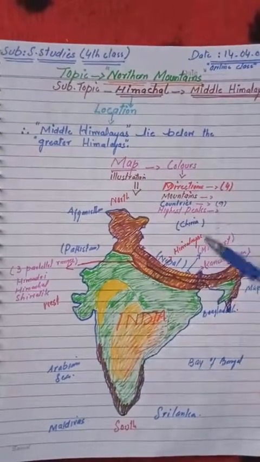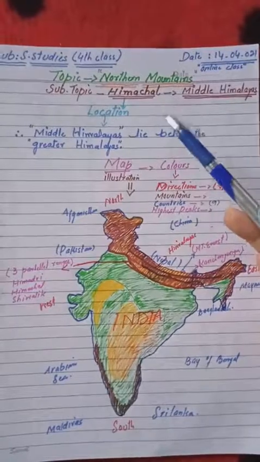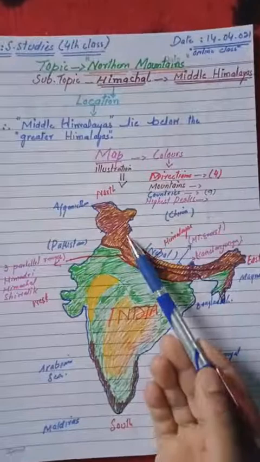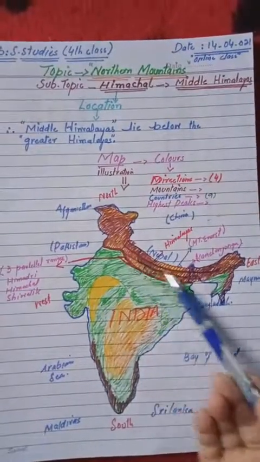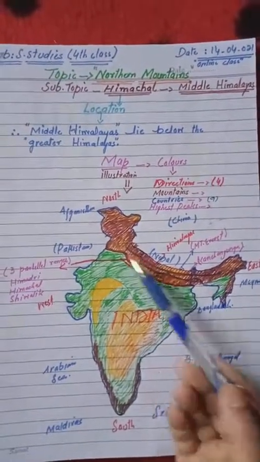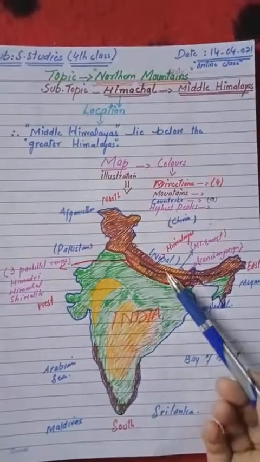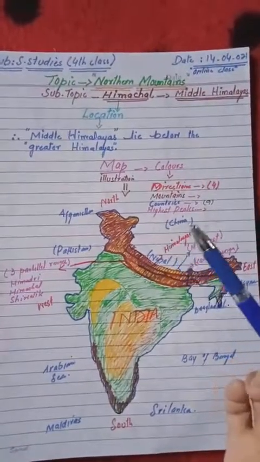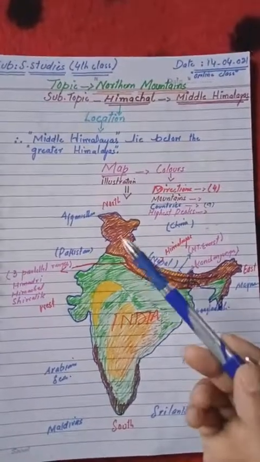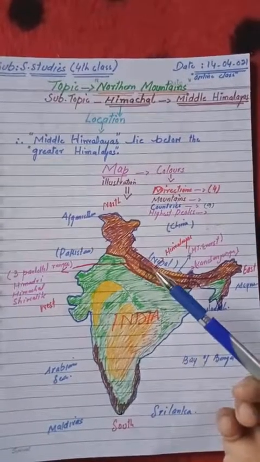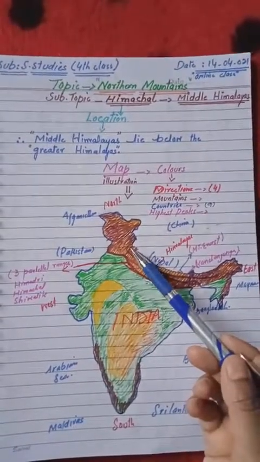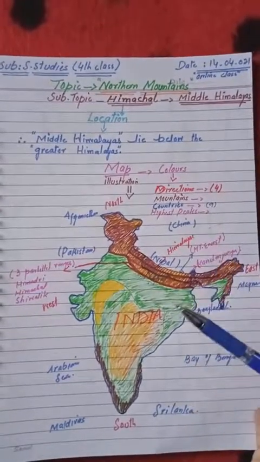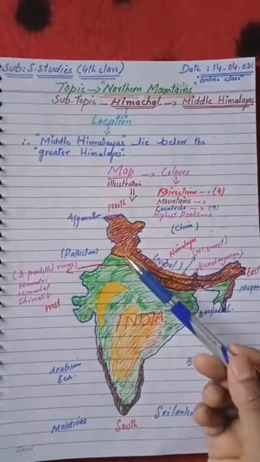Okay, so here we are dealing with Himachal. We have to locate where the Himachal range is located. Look at this, three parallel ranges: first, second, and third. These parallel ranges are the branches of the Himalayan mountains, because Himadri, Himachal, and Shivalik are three parallel ranges. The first one is the highest mountain range, that is the Himadri mountains. The second one is Himachal, which we are dealing with at present, and the third one is Shivalik.